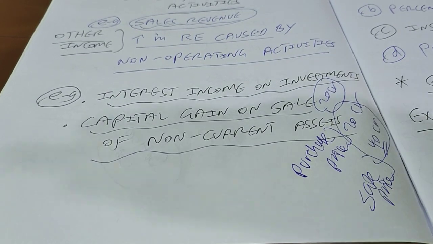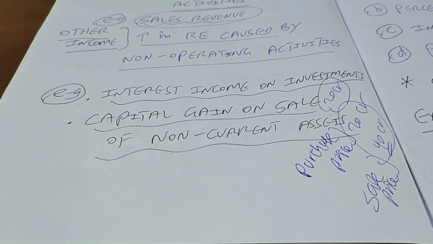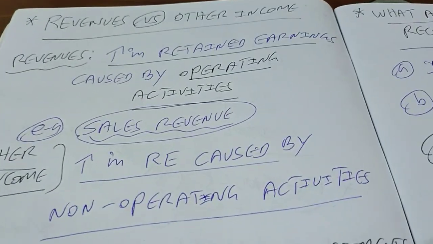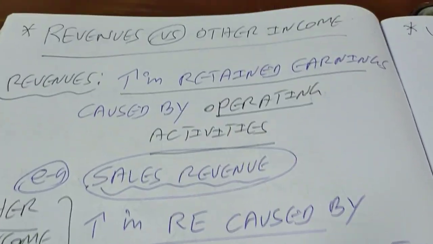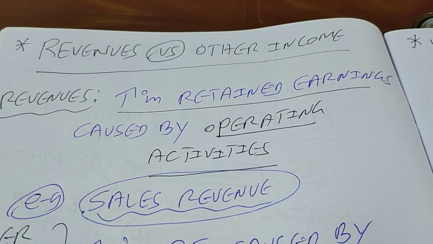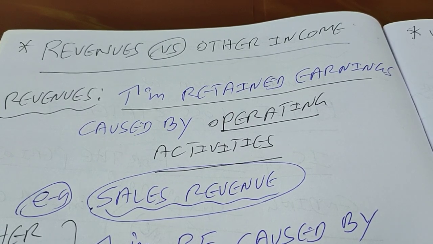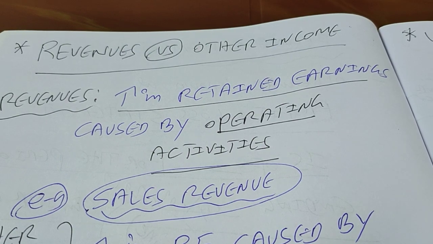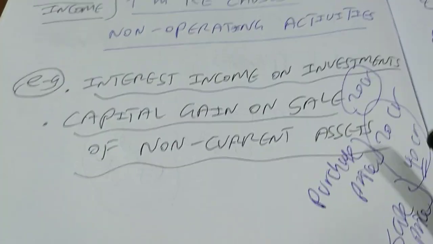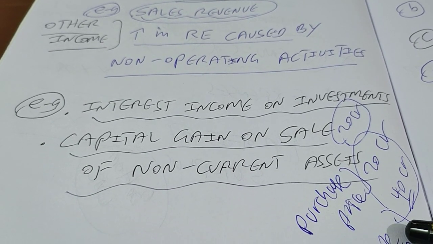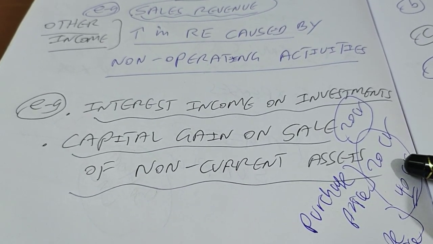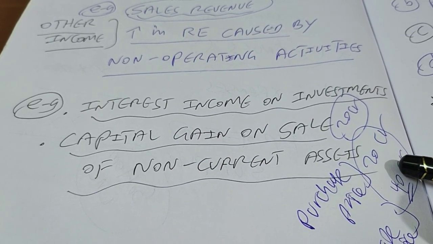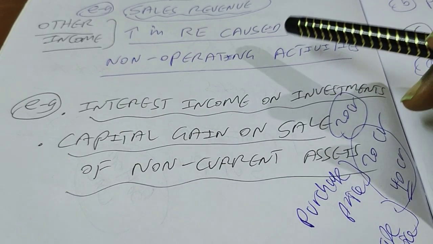For example, if you are a bank, your main activity is what? You are going to get deposits from your customers, and you are going to borrow from other financial institutions, and then you are going to lend money to your customers, right? That is basically what banks do. So that means your business is not about buying and selling land or real estate. In that case, if you get a capital gain by selling a piece of land you owned, for a profit of 20 crores, it's not coming under operating revenue, rather it is coming under non-operating revenue, which is otherwise known as other income, right?